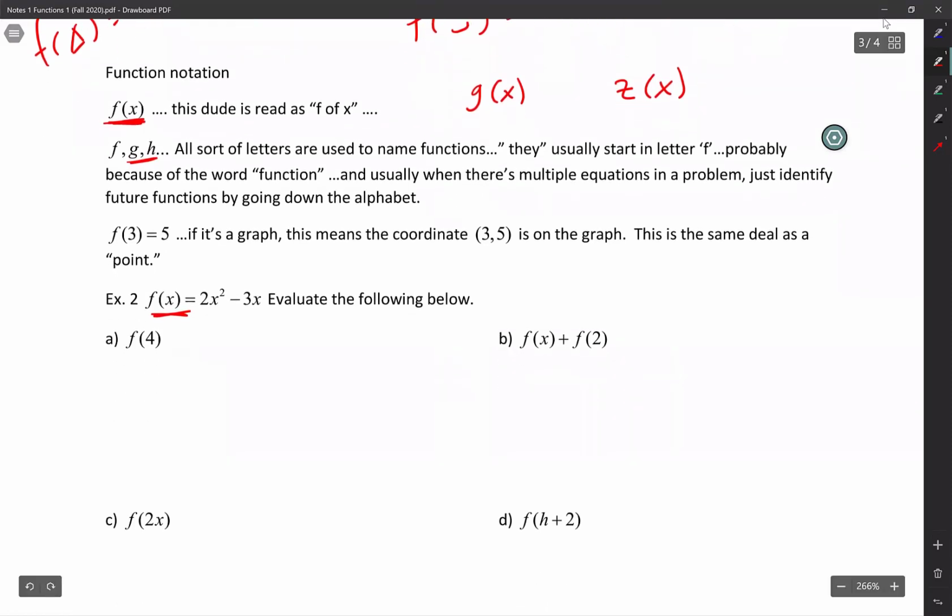So if I come over here, if it just says f of 3 equals 5, really that's just a coordinate. When x is 3, the y value is 5, if you're talking about a graph.